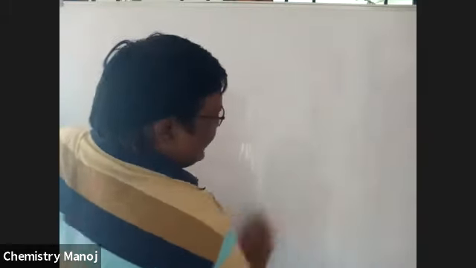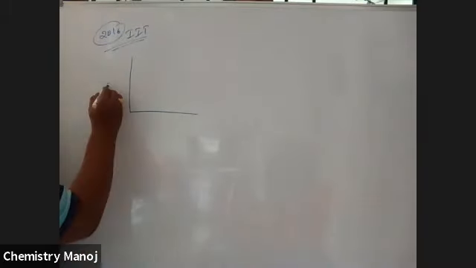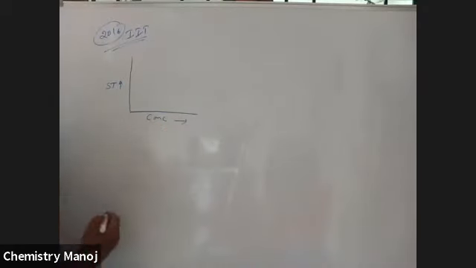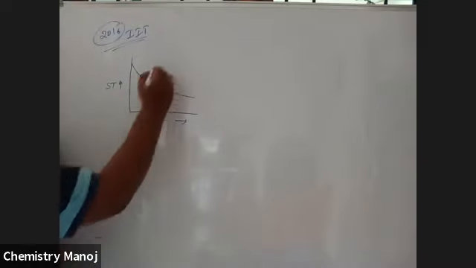So that is the previous IIT bit based on this topic. There are 3 graphs given to you in the 2016 IIT. In one, surface tension increases as the concentration of that liquid increases, gradually like this. Let it be the first graph.